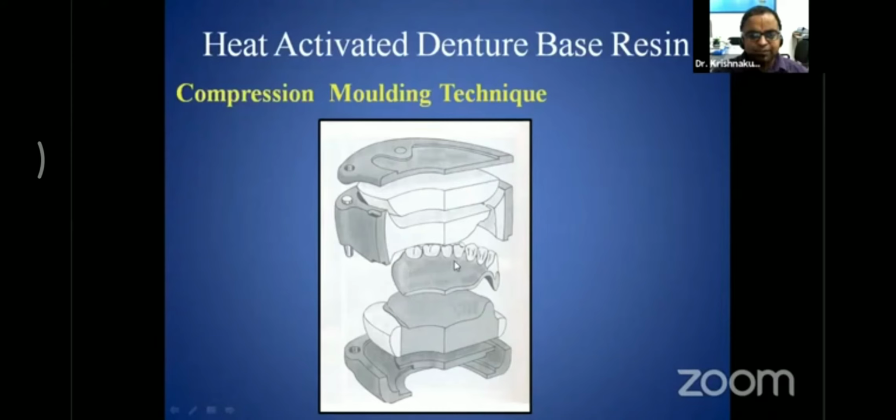This is the denture base with the teeth. This is the counter flask. This is plaster, and this is the lid. This is a cross section of a compression molding technique, where the heat cured acrylic resin, heat activated acrylic resin, is packed after dewaxing in the mold, which is prepared after the dewaxing of that particular flask.